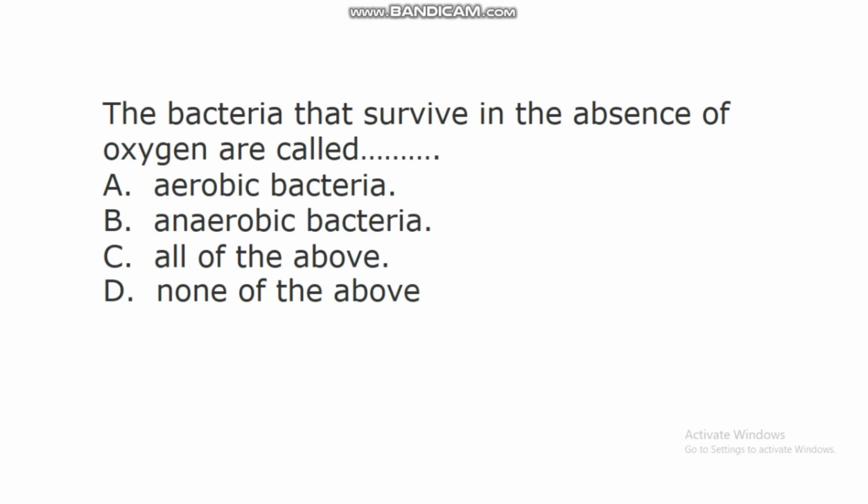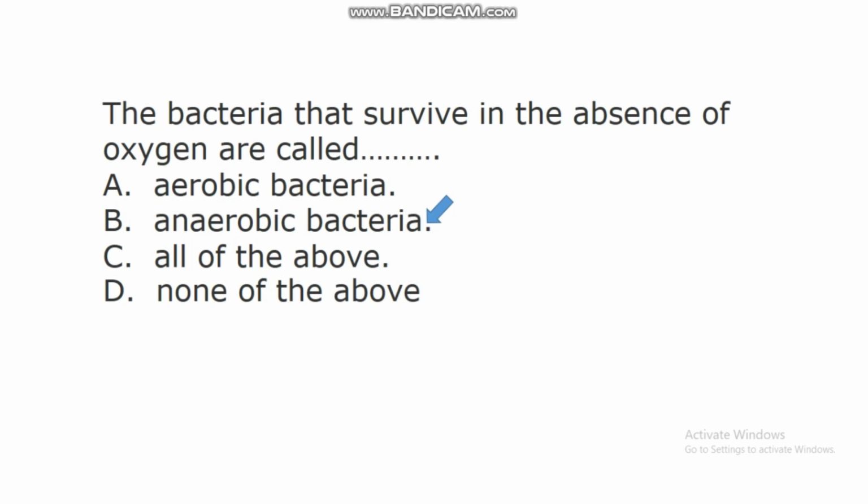The next question says, the bacteria that survive in the absence of oxygen are called dash. A. Aerobic bacteria. B. Anaerobic bacteria. C. All of the above. D. None of the above. In this question, the correct answer is B. Anaerobic bacteria. Anaerobic bacteria are those bacteria that survive in the absence of oxygen.